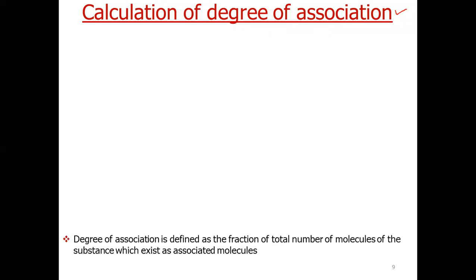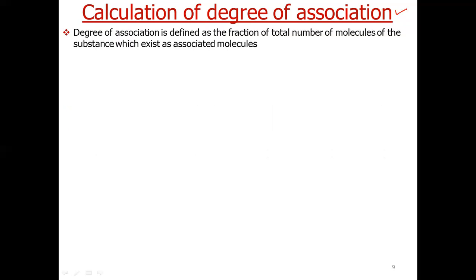The first use is with the help of Van't Hoff factor we can calculate degree of association of a solute. This is true for those solutes which associate. So degree of association is defined as the fraction of total number of molecules of the substance which exist as associated molecules. Again, I will explain.